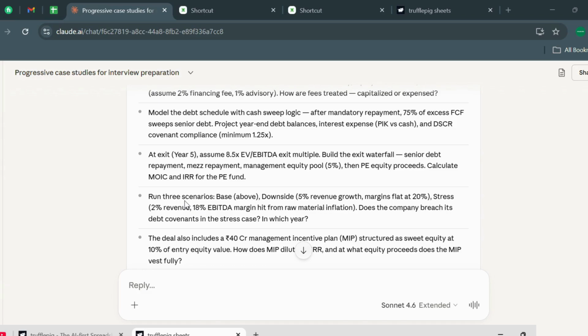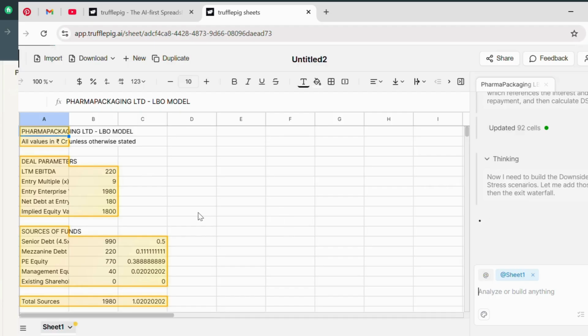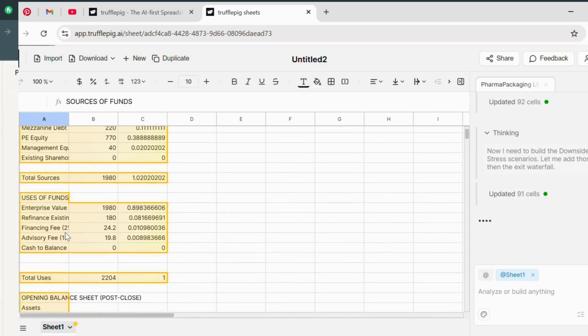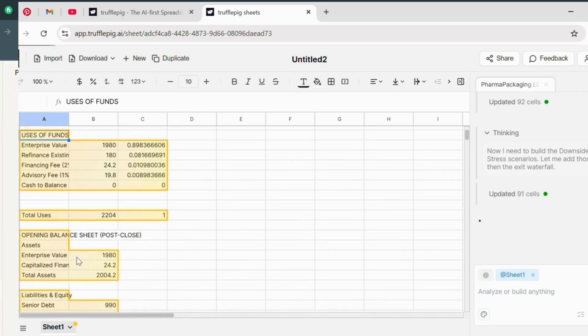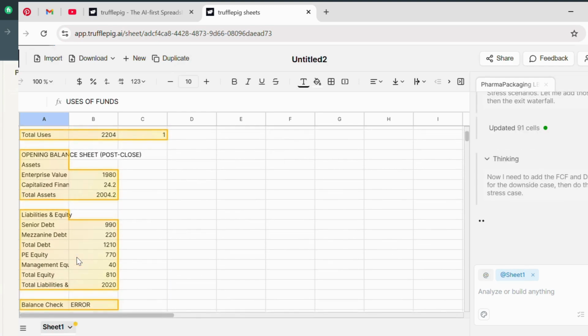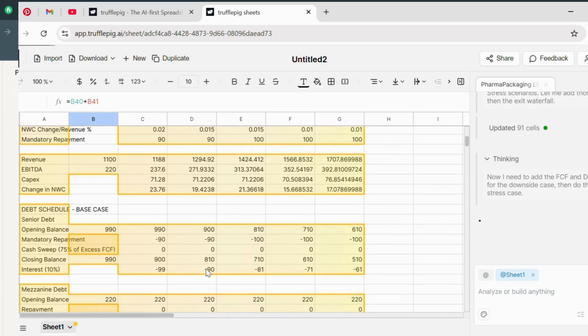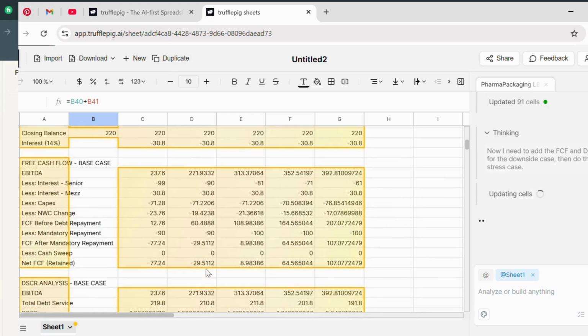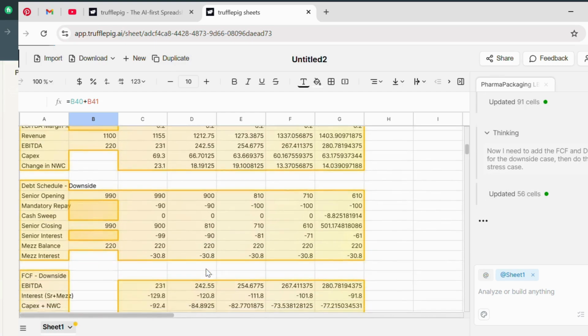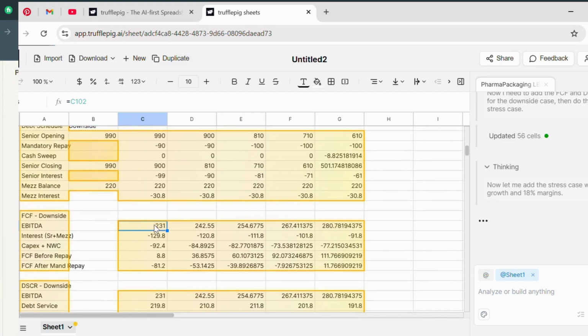Then they have financing fees and exit multiple. It does much more than you would think, and I guess it is doing some formatting here. Impressed. You can see how good the financial model is. It was given just 5 minutes, and look how good the output is. We did not have time to go through the whole thing, but you can see the IC memo recommendation has already been made, thanks to Truffle.